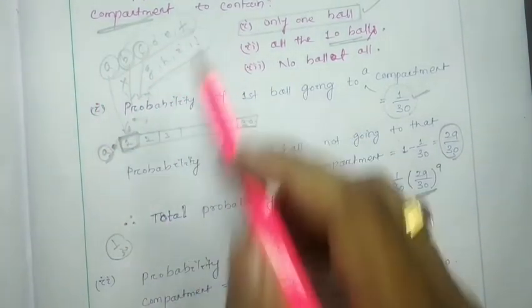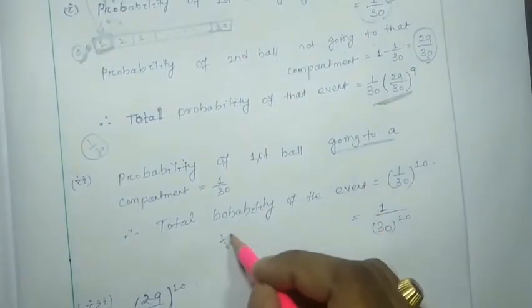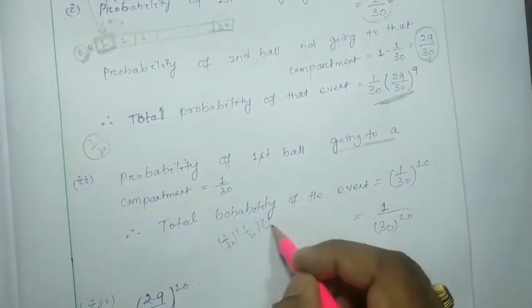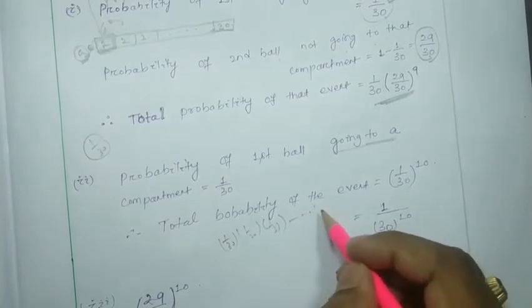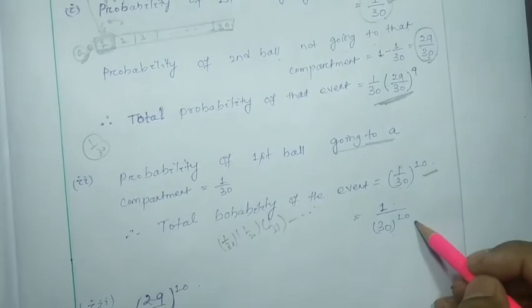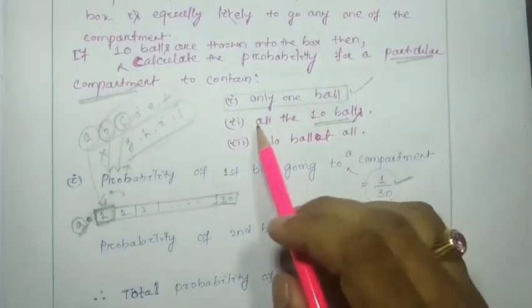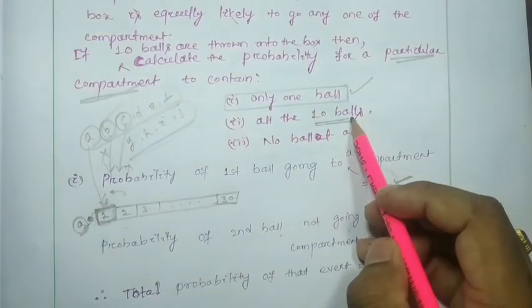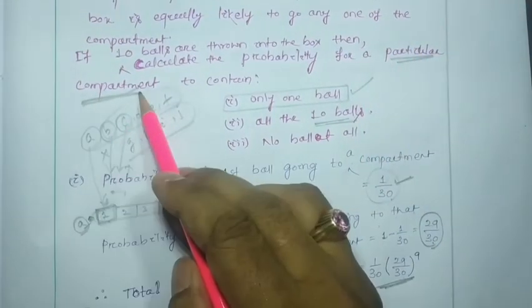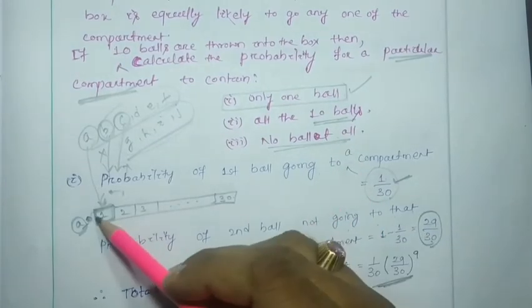The same, 1 by 30, according to equal a priori probability. So 10 balls are there, so what will the probability be? 1 by 30 into 1 by 30 into 1 by 30 up to 10, that means (1 by 30) to the power 10. This will be the answer for all the 10 balls going to a particular compartment, right?